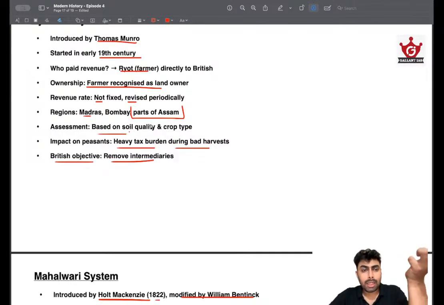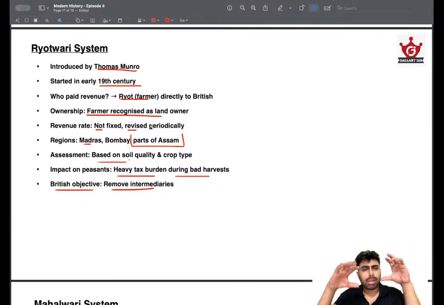Based on the PYQs that have been asked, try to crystallize the information into one page or a short list. Otherwise this gets very heavy and you won't be able to remember the facts. So try to do this while you are studying, and try to make a note based on this. So that's all about it.